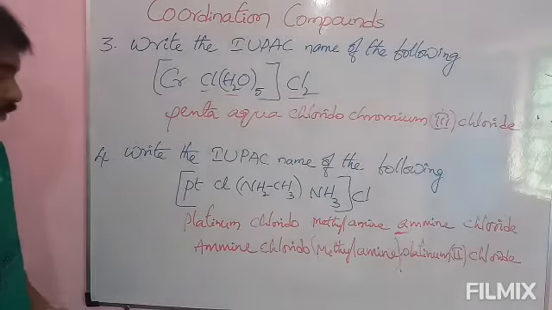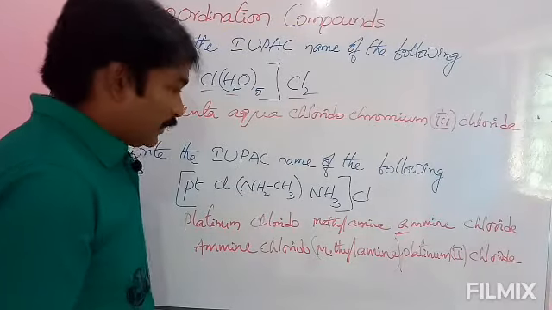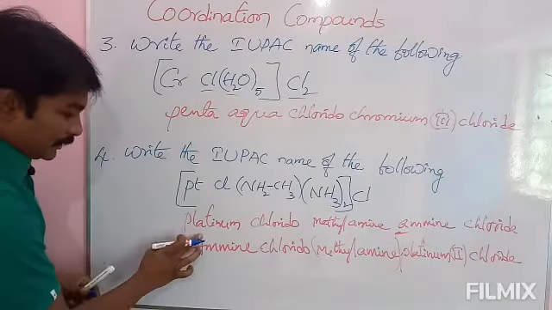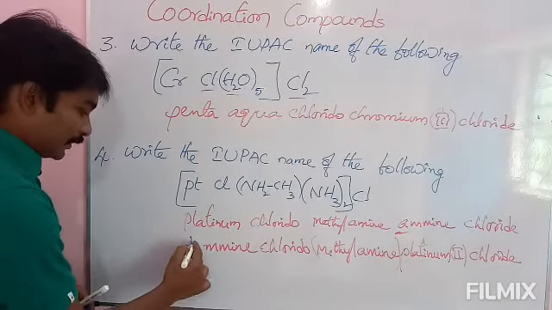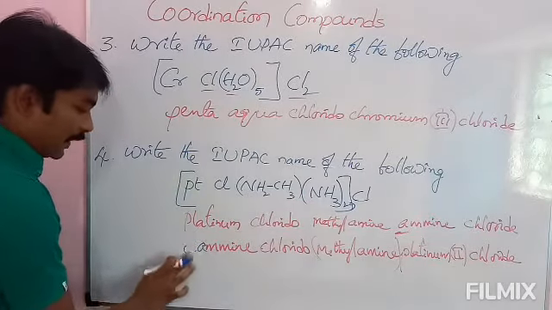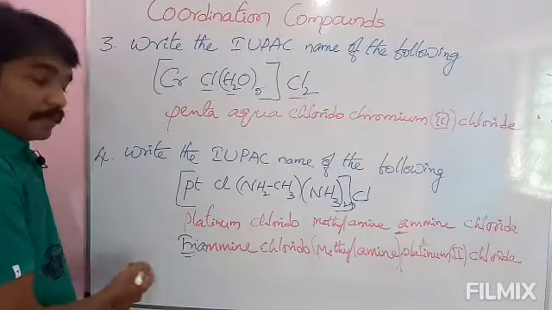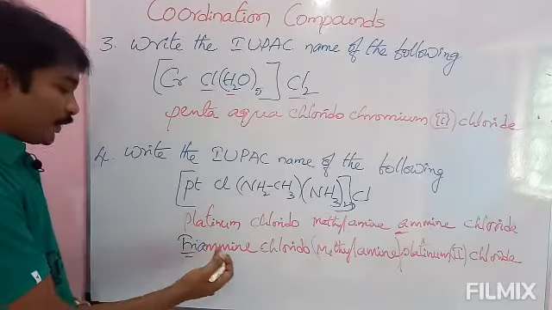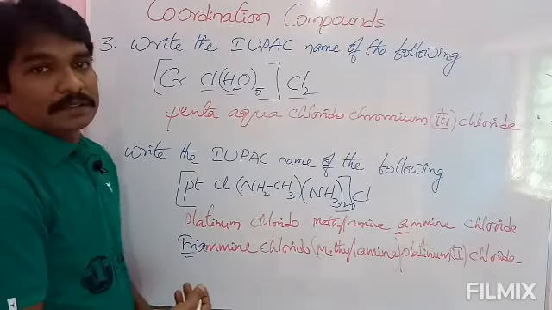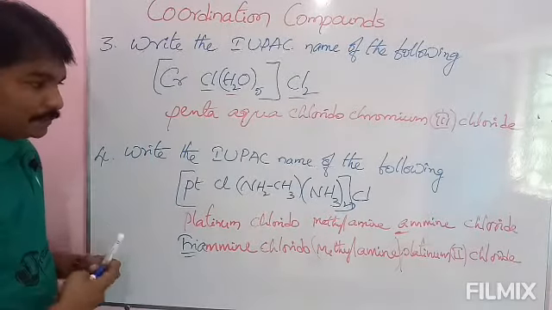Okay, please note down this one and observe this one. If amine groups are 2, then here we will write it as diamine. If it is 3, triamine. Like that. If it is 1, okay. If it is 2, we will use di. If it is 3, we will write tri, like that. Tetra, penta, hexa, hepta. We will use all those root words here.